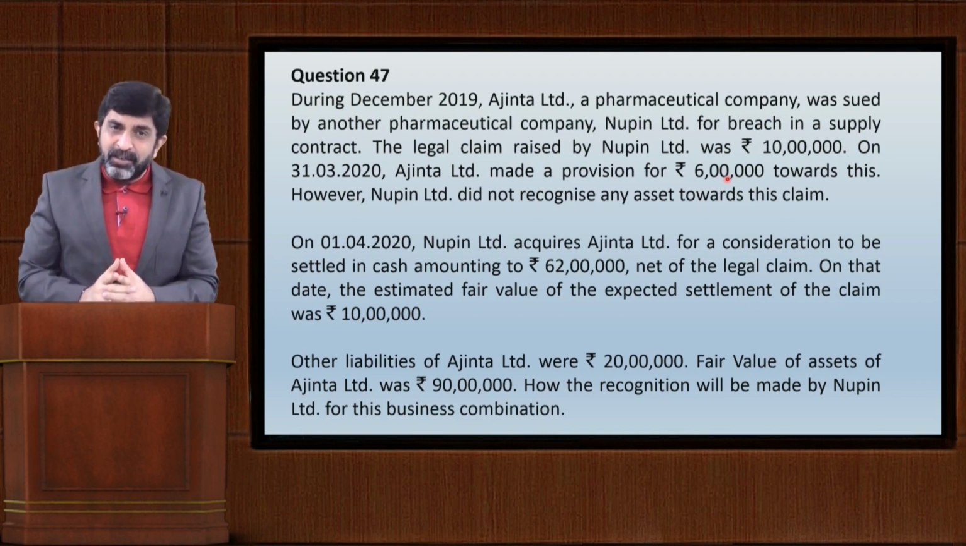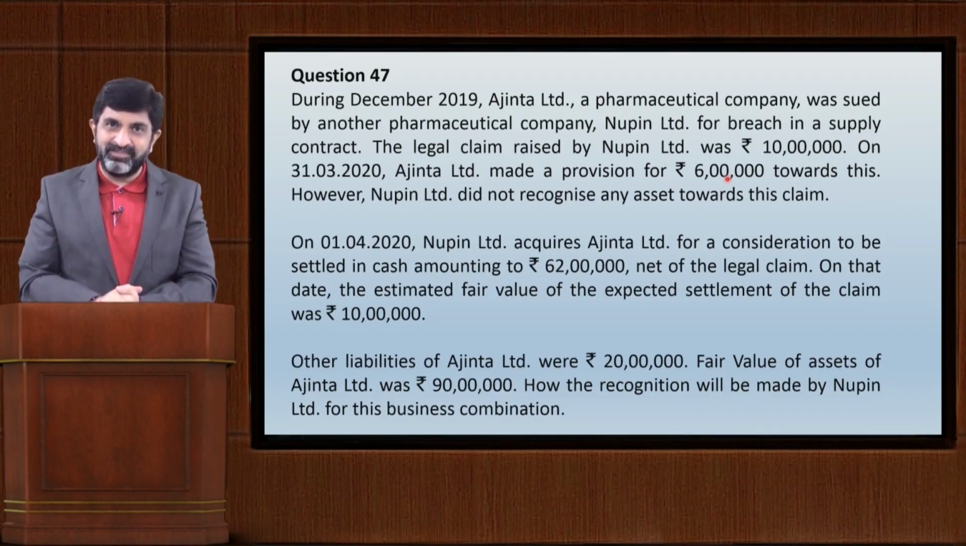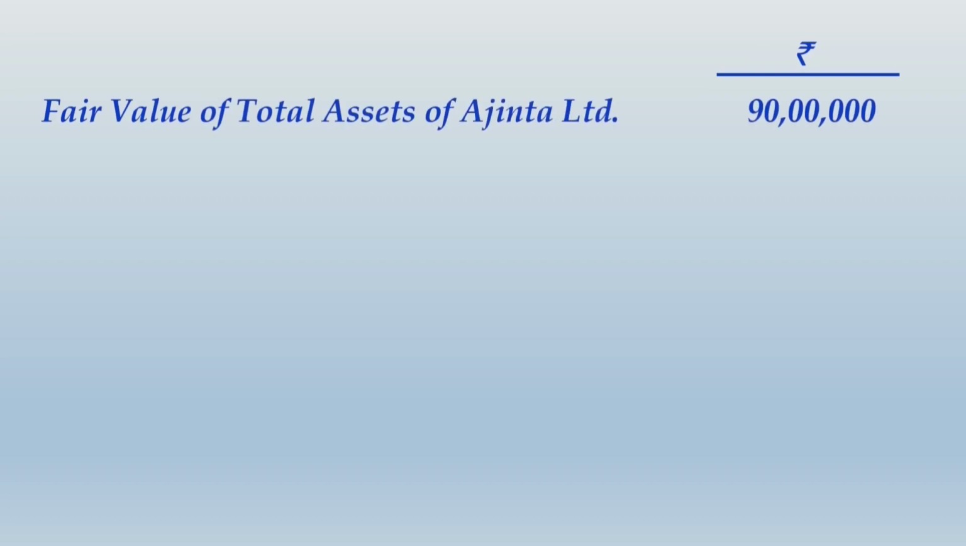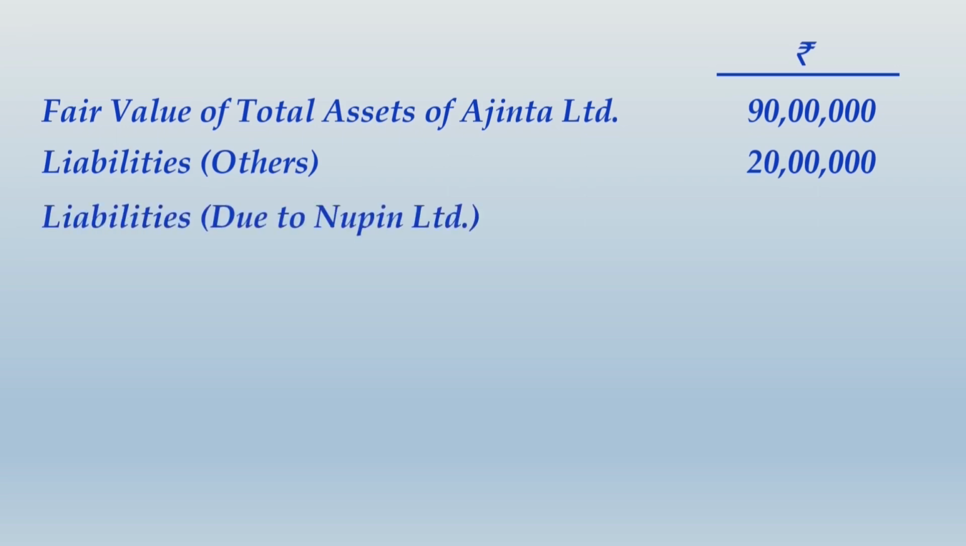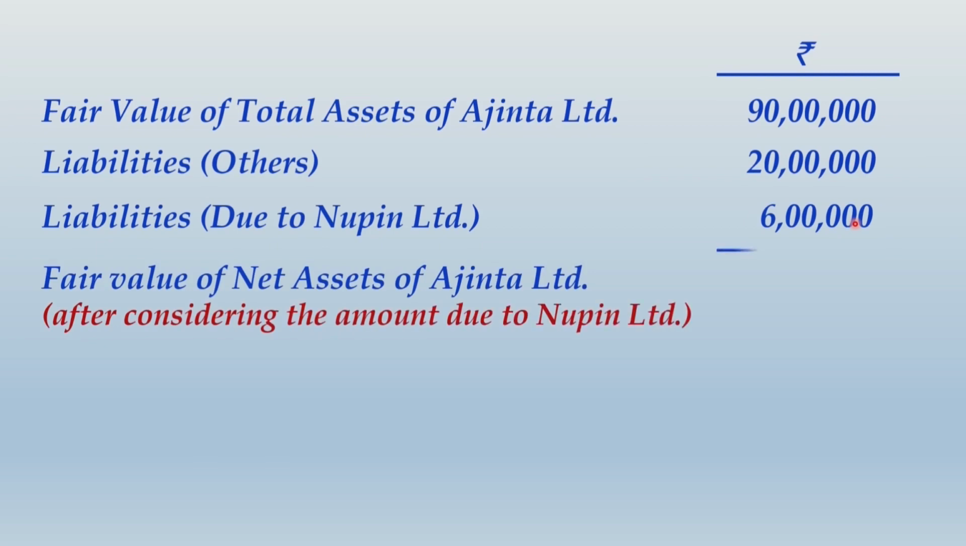So friends, let us see how to present the solution for the same. In the solution, what you would do is you would start with the fair value of assets of Ajinta Limited, that is given as 90 lakhs. You will consider its liabilities also, that is 20 lakhs. Now its liabilities have two components, one which is amount due to Newpin Limited, which they have recorded as 6 lakhs, and other liabilities are 20 lakhs. So as such, if you look into the net assets of Ajinta Limited, it will be 90 lakhs minus 20 lakhs minus 6 lakhs. Its net asset what they have recorded is 64 lakhs.